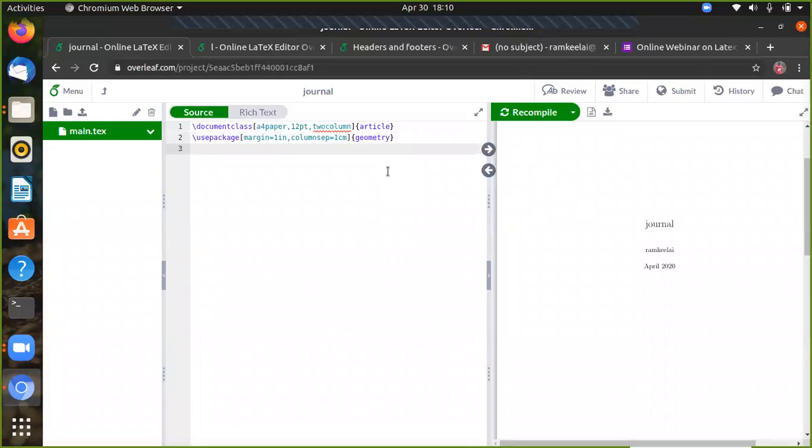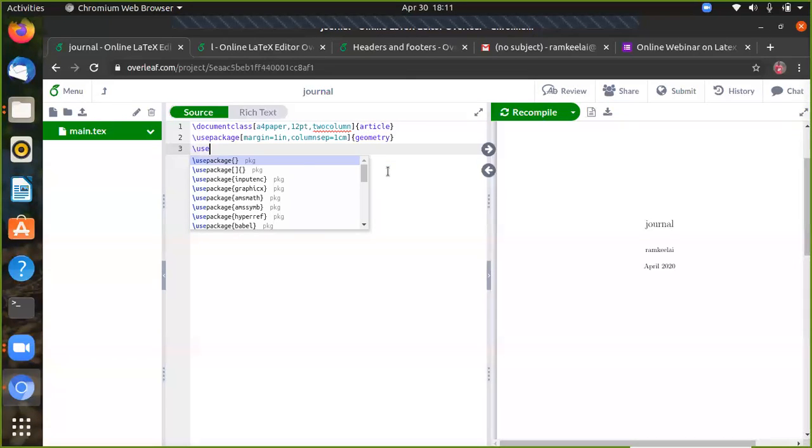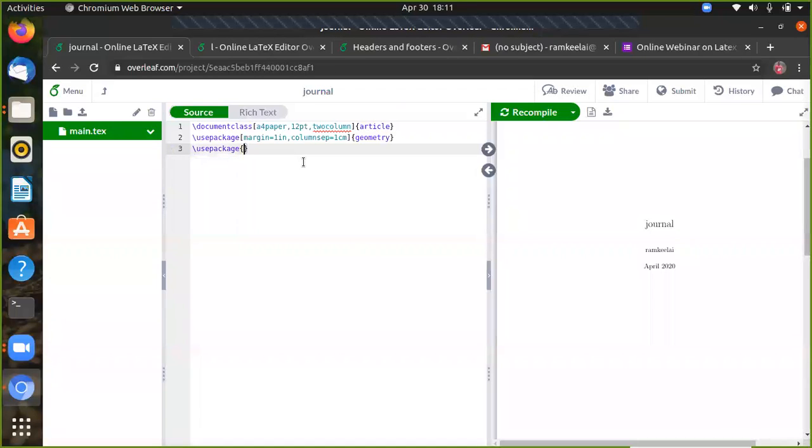The next packages, we must write them out. I can write some text related to some information.